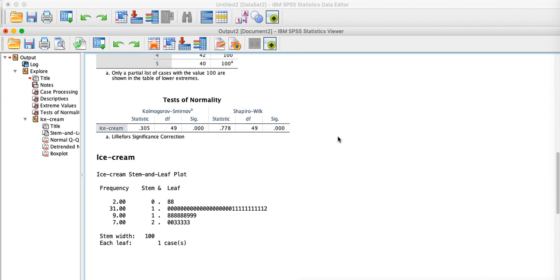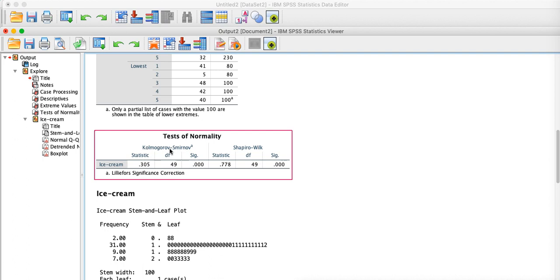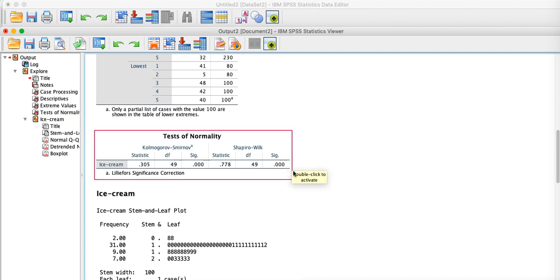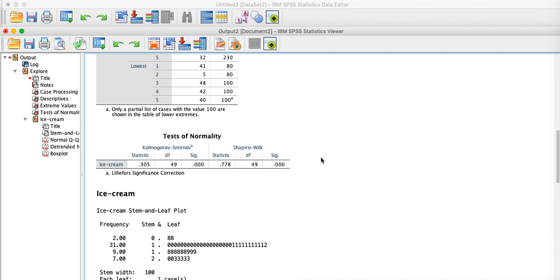Fine. Now if we go to the test of normality, if you see the KS test, it is significant, that is the data is normal because the significance value is less than 0.05, and hence we say the data is significant, right?